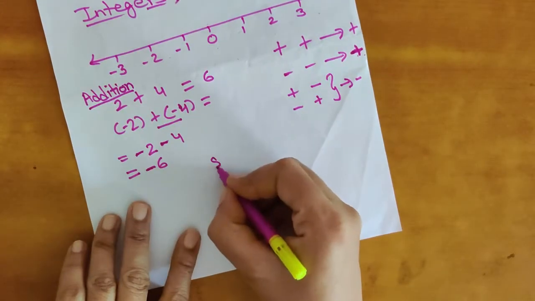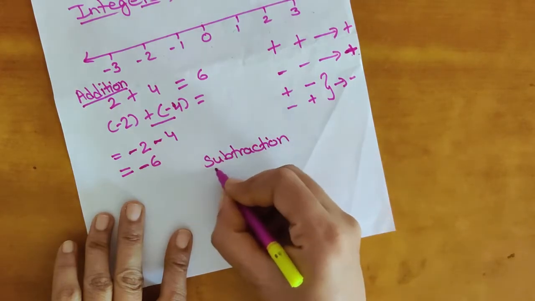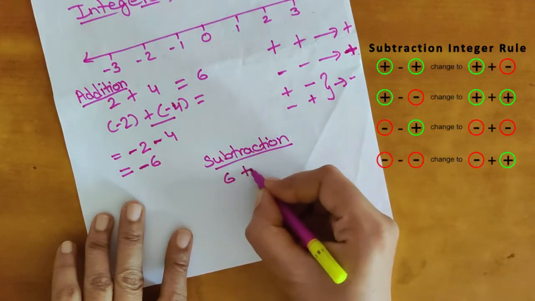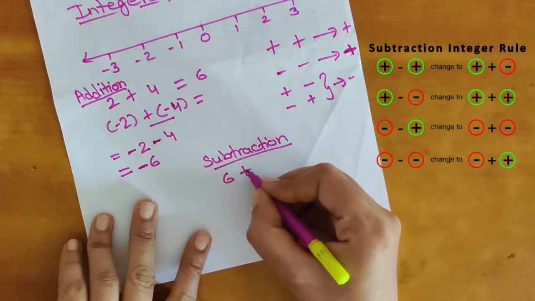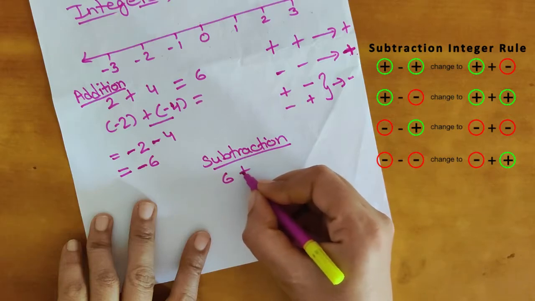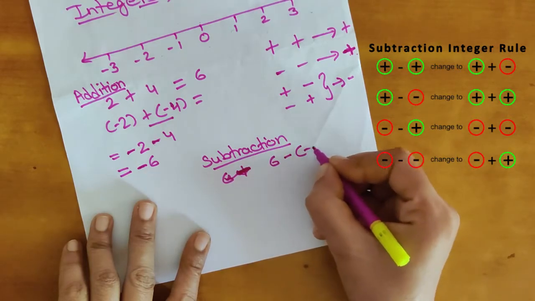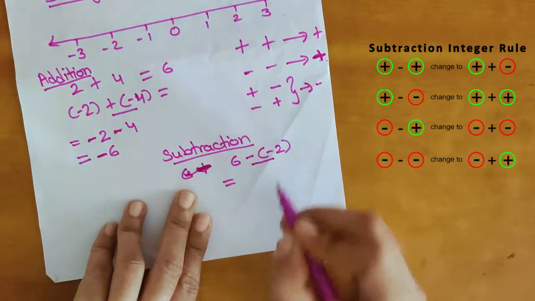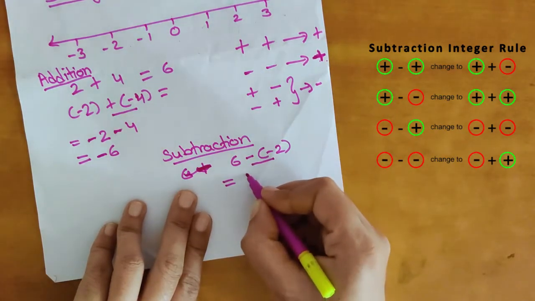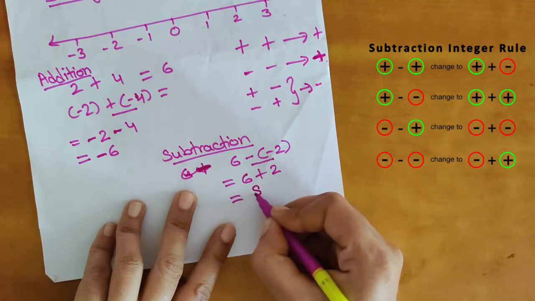If we are doing subtraction, for example, 6 minus 2, I have written. Here the sign is continuous. So first we will put the sign: 6 plus 2. So the answer is 8.